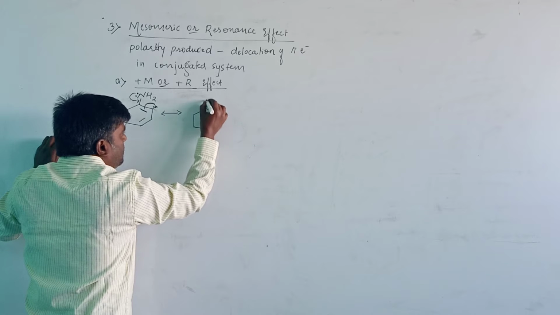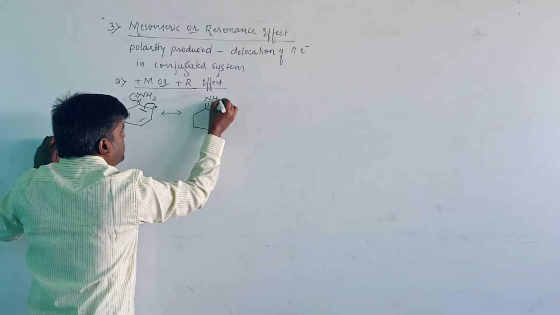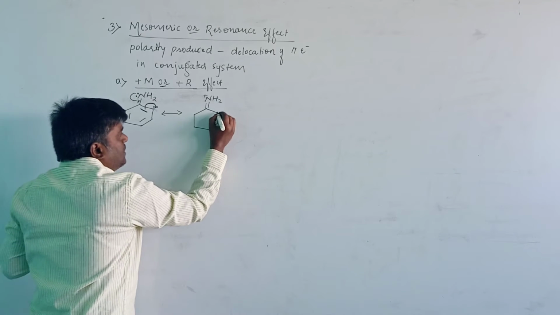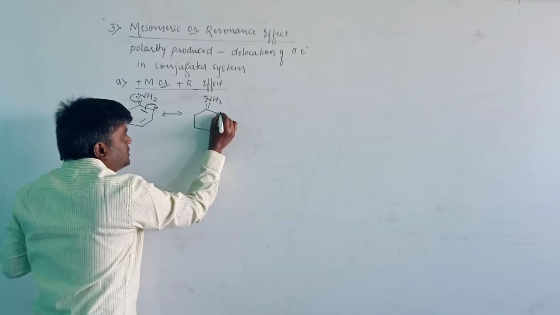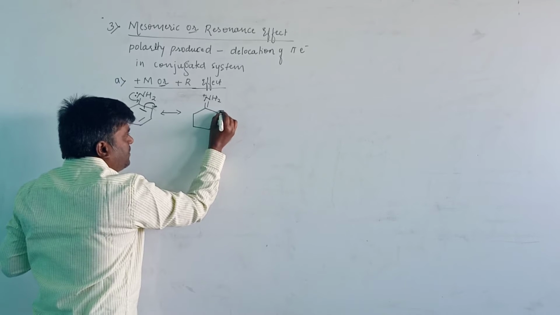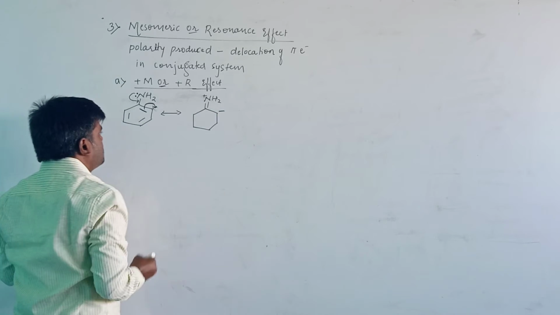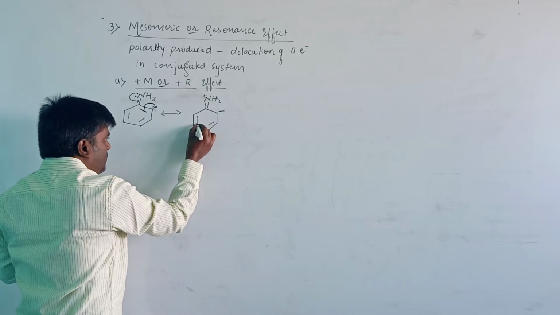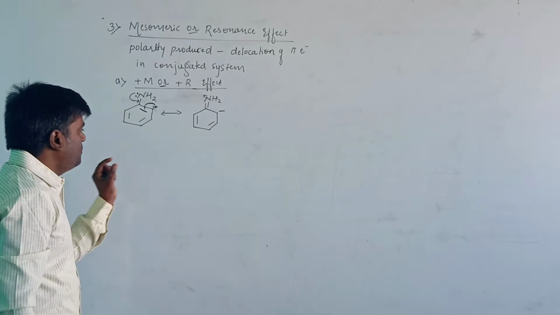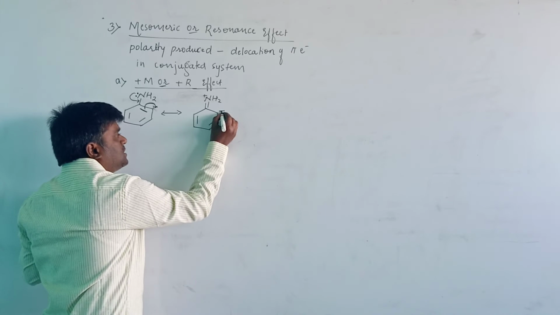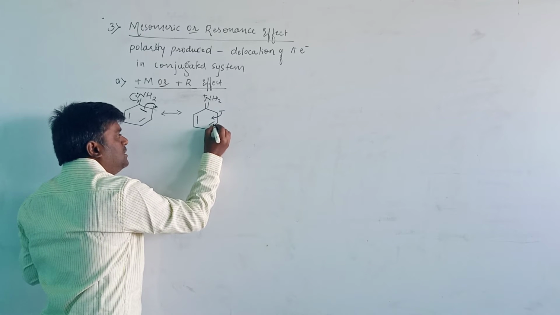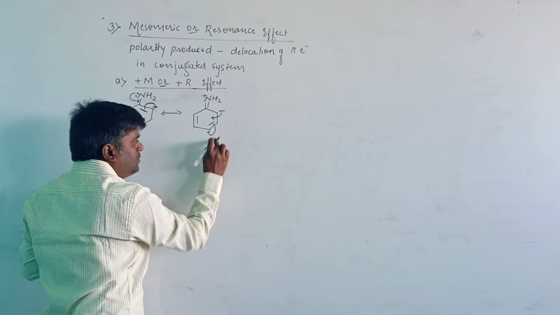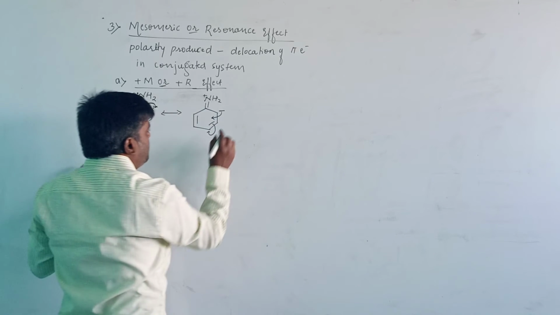Here, double bond nitrogen, double bond hydrogen, here that carries the positive charge, and here the delocalization of electrons will take place to this carbon atom and this will get the negative charge, and as usual double bond here and as usual double bond here. The lone pair of electrons will jump to the next carbon, that is delocalized, and these pi electrons will shift to the next carbon atom.